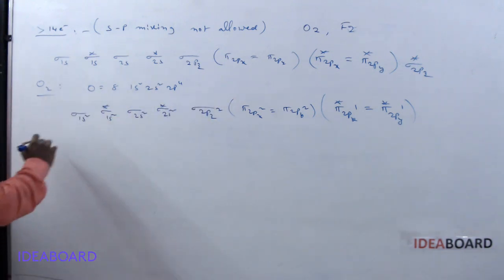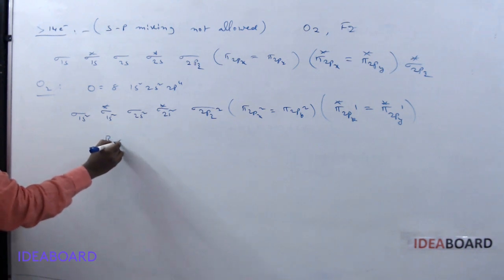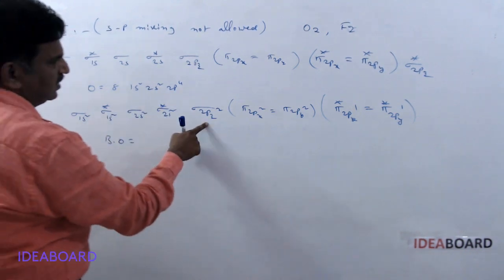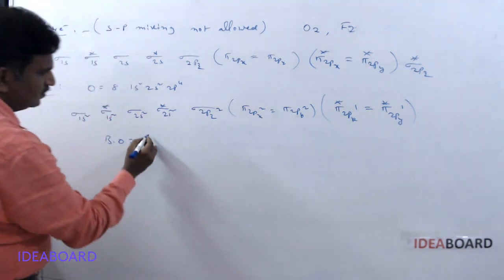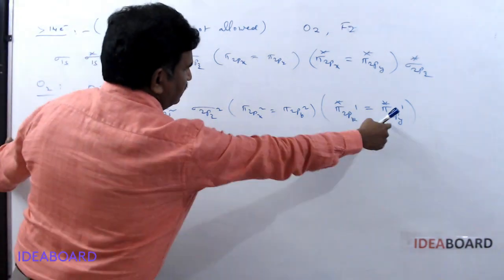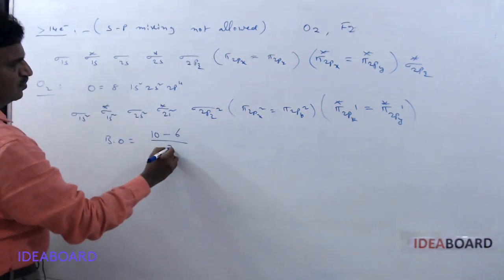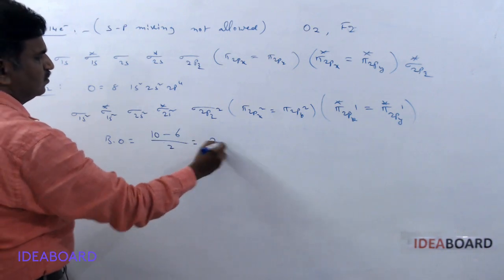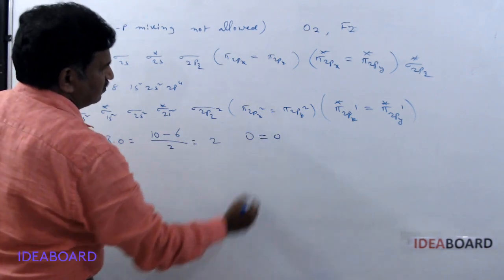And if you see this molecule, bond order is equal to bonding electrons 2, 4, 6, 8, 10 minus antibonding 2, 4, 5, 6. 10 minus 6 by 2, that is equal to, yes, 10 minus 6 means 4 by 2, 2. So the oxygen molecule contains a double bond.